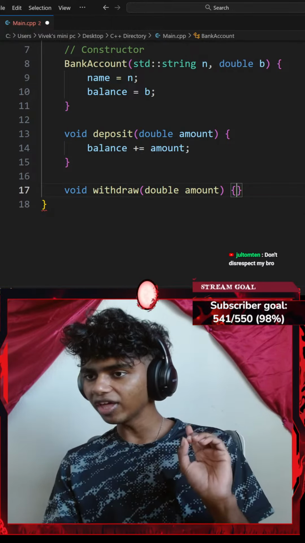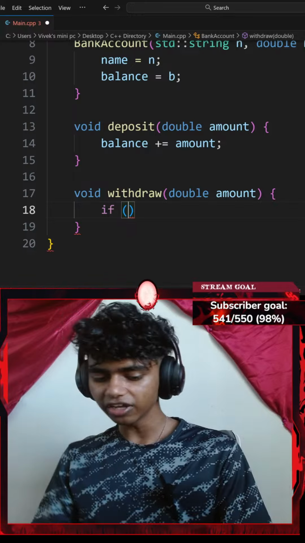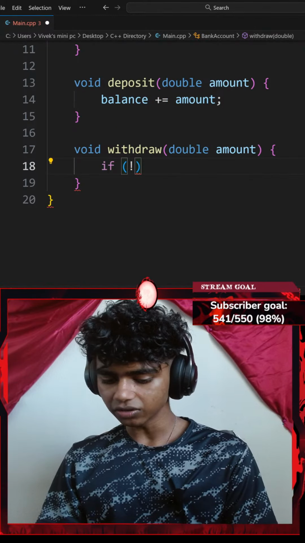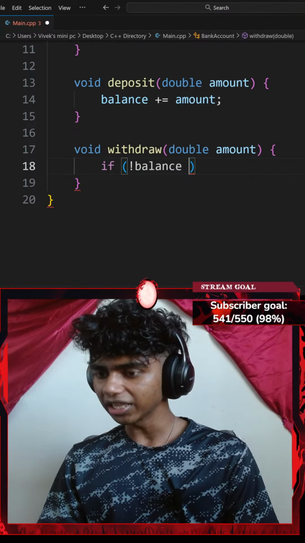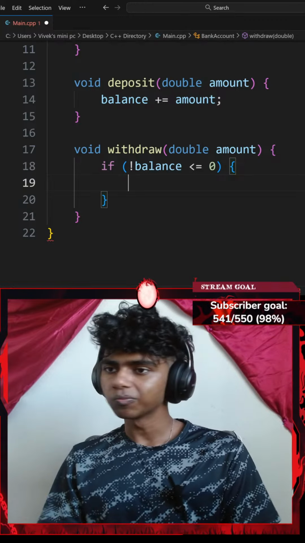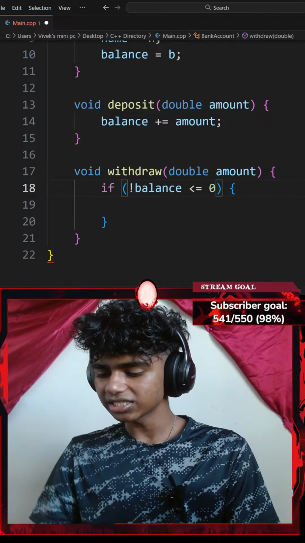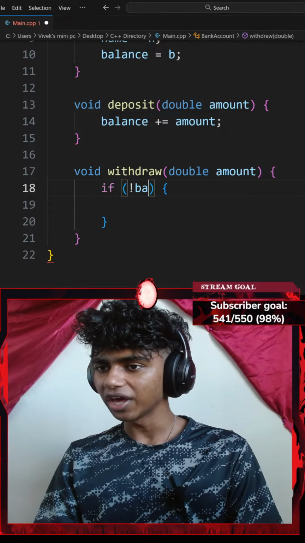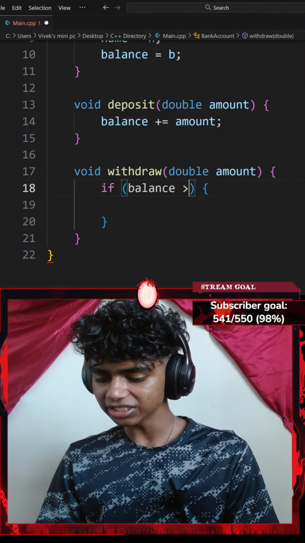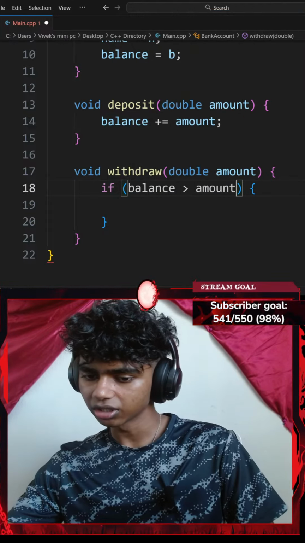Inside of my withdraw method, I'm going to be adding an if statement to check my balance. I'll go with if, a pair of parentheses, only if my balance is not less than or equal to 0, I'll do something. I'll go with a pair of curly braces. Then, decrease only if there's enough balance. Actually, while my balance is greater than my amount parameter, I think this should work.